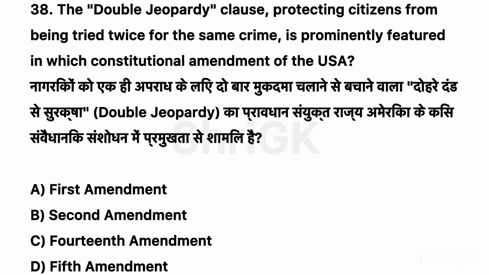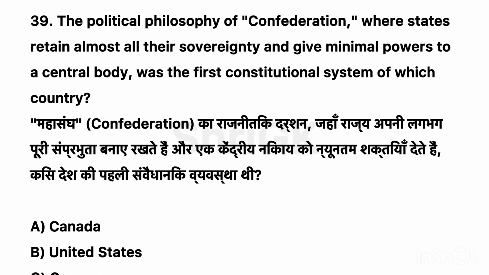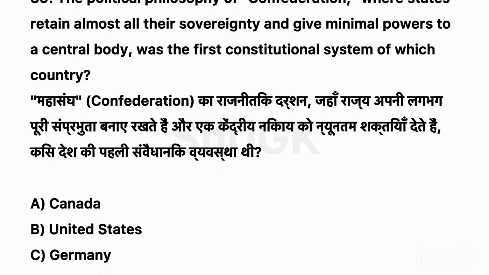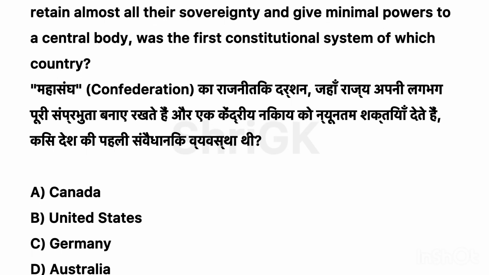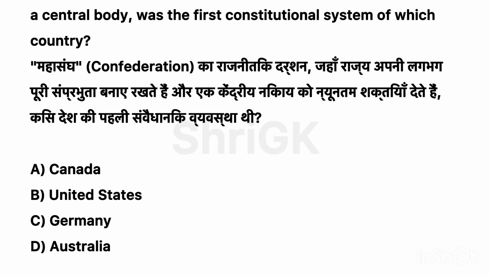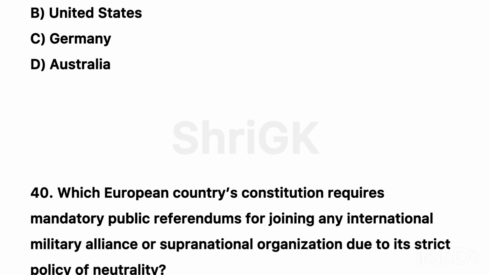38. Double jeopardy clause, protecting citizens from being tried twice for the same crime, is prominently featured in which constitutional amendment of the USA? Correct option D, Fifth Amendment. 39. The political philosophy of confederation, where states retain almost all their sovereignty and give minimal powers to a central body, was the first constitutional system of which country? Correct option B, United States.